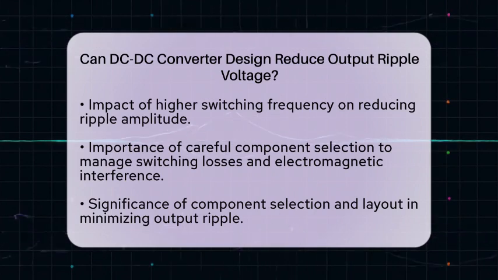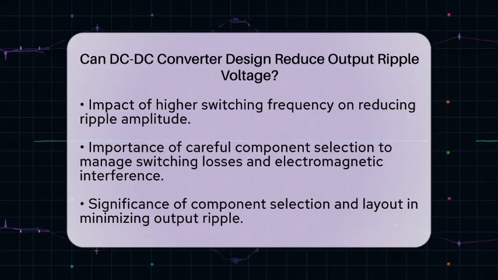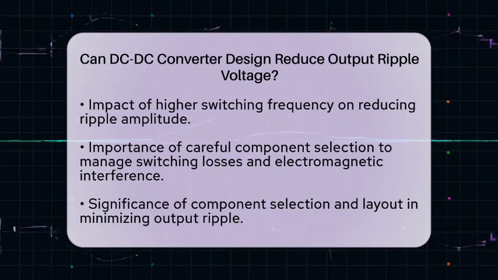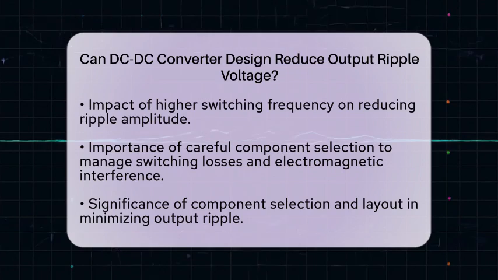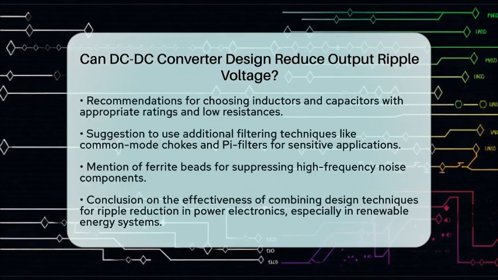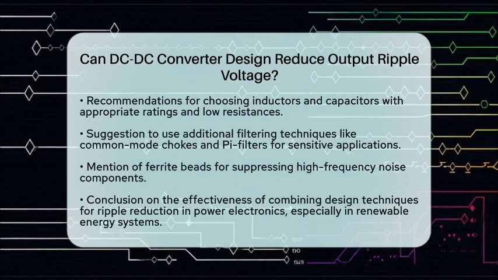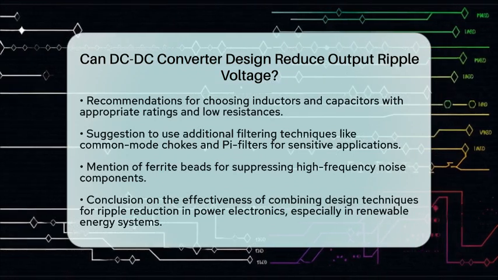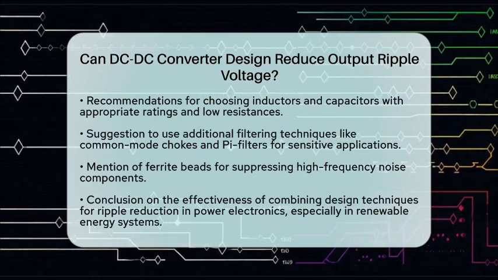For very sensitive applications, you might consider adding additional filtering techniques. Common mode chokes or pi filters, which combine inductors and capacitors, can further reduce ripple and high-frequency noise. Ferrite beads placed near the output can help suppress high-frequency noise components above the switching frequency range.